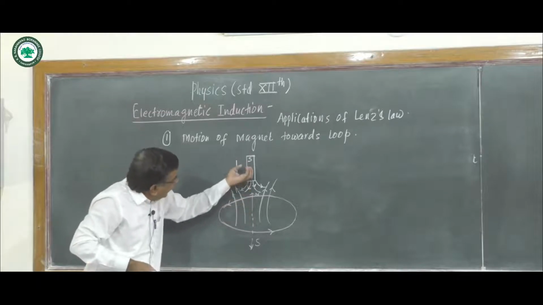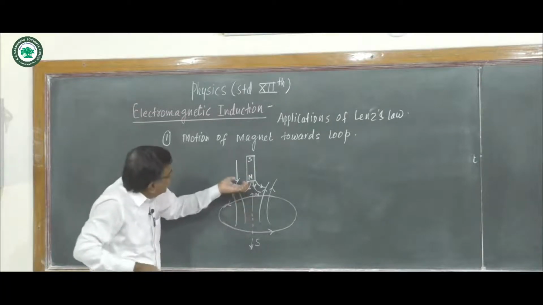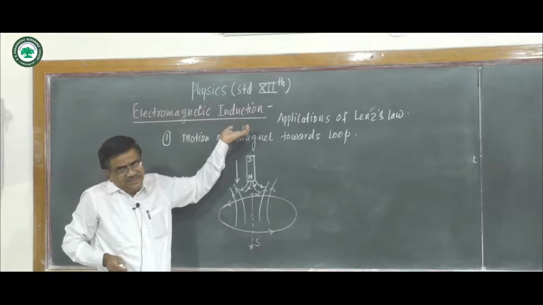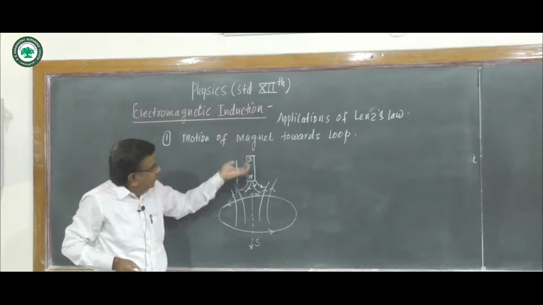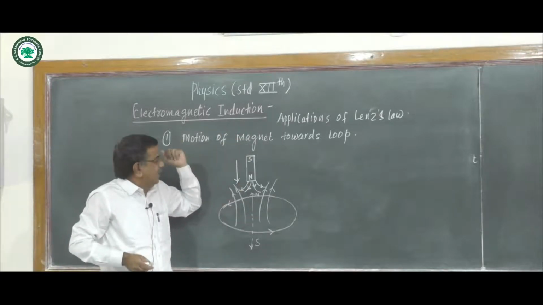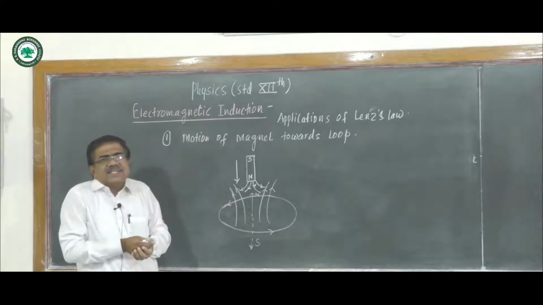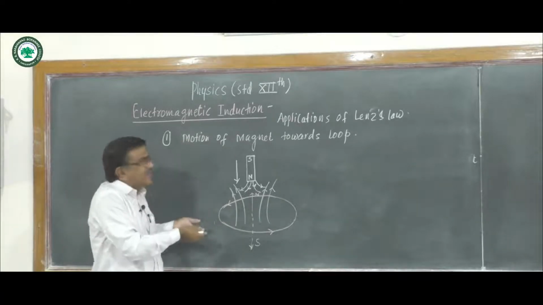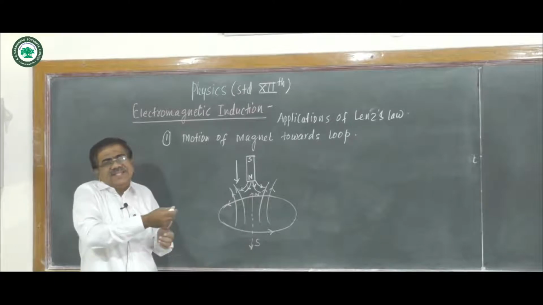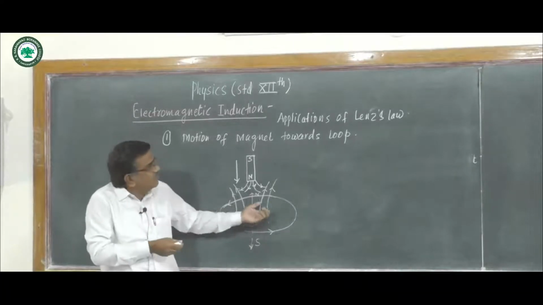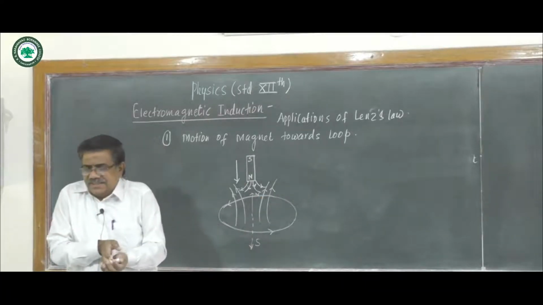It tries to attract this north pole. It means it tries to oppose that motion, and in that case the current induced will be in clockwise sense.